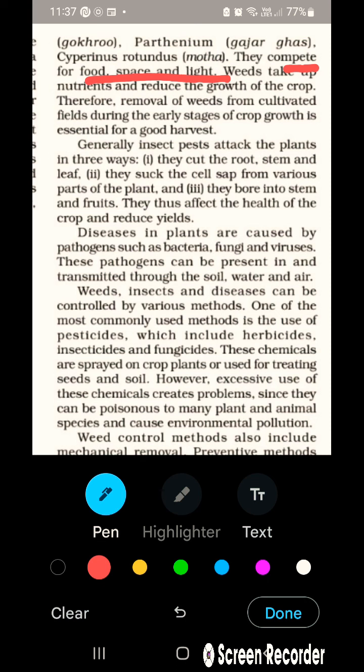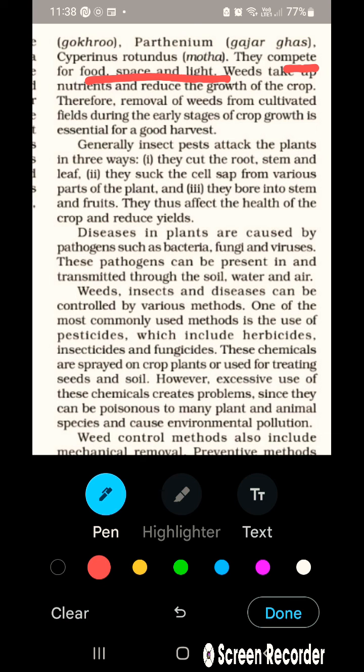Weeds take up nutrition and reduce the growth of the crop. I have told you this. Therefore, weeds should be removed from the cultivated field during early stages. Now, the word here is early stages. What does early stage mean? I am drawing here. Like it is a plant, now it is a big plant. So the weed would also be big, because the weed is also growing with the plant. In this stage it would be really difficult to take away the weed, but when the plant is small you can hand pick the weed so that the plant can grow best. So in early stages we have to do it. Now the weed section is almost over. This is all about weeds.